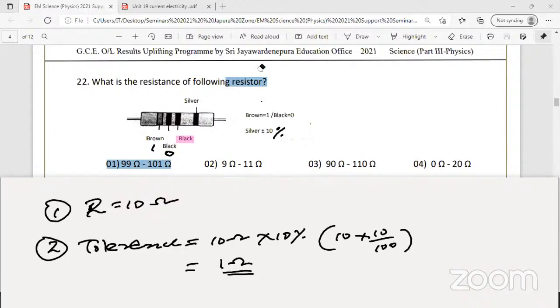Okay, look at the screen again. The last step, I put number 3 here, range of the resistance. The range equals 10 ohm can increase by 1 as well as 10 ohm can decrease by 1. 10 minus 1 to 10 plus 1. That is called the range. The resistance can increase by 1 or resistance can decrease by 1. So the lowest value you can get is 9 ohms because its tolerance is 1.